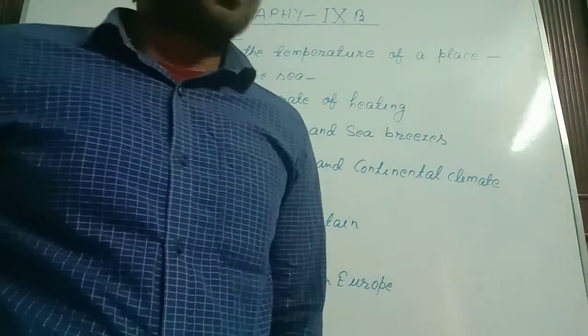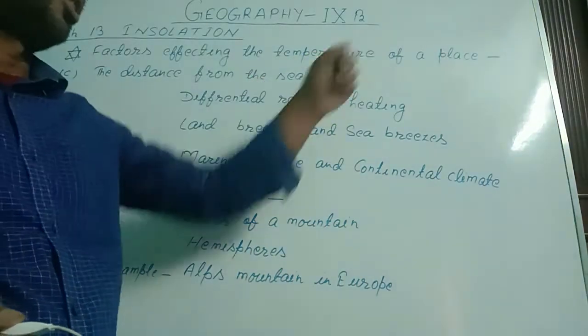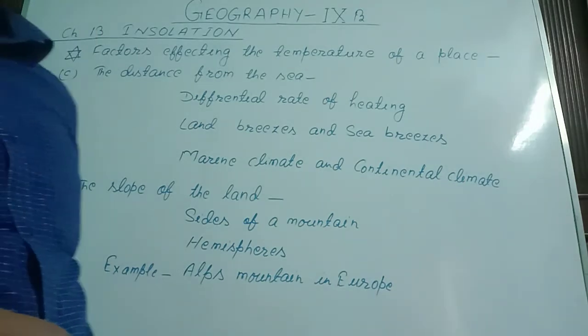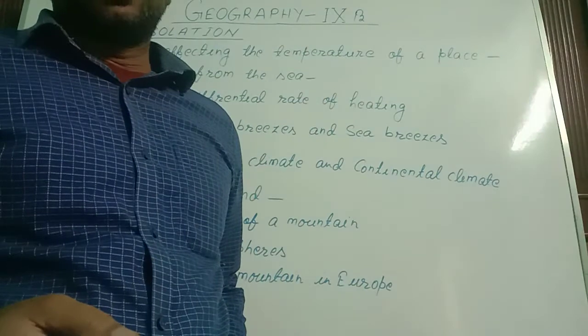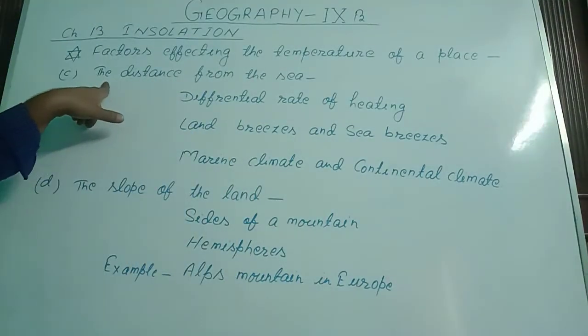Good morning, students. In the period of geography, we have started chapter 13, insolation, and we are discussing the factors affecting the temperature of a place, in which we have already discussed 2 points. Those were latitude of a place and altitude of a place. The third point that affects the temperature of a place is distance from the sea.